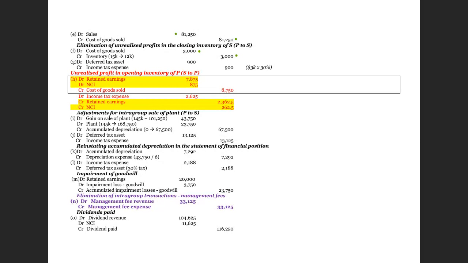And again, this is a consolidation adjustment. It affects only the accounting base but not the tax base. And therefore, what we have to do is create a deferred tax asset, at a 30% tax rate. And because you debit cost of goods sold, you have to credit income tax expense, at a 30% tax rate. So this is for the current year intra-group transaction from parent to subsidiary.